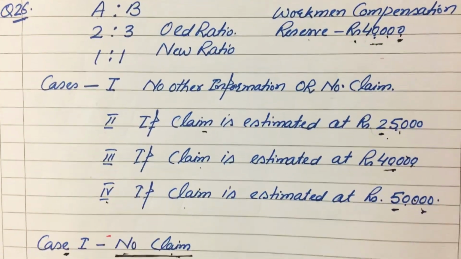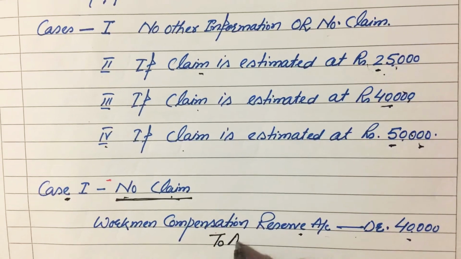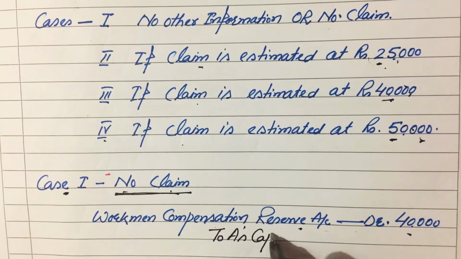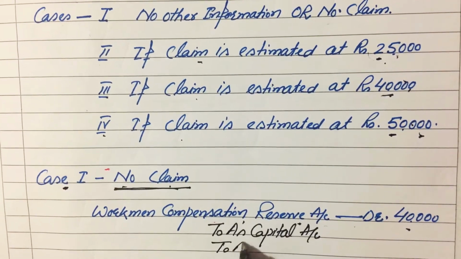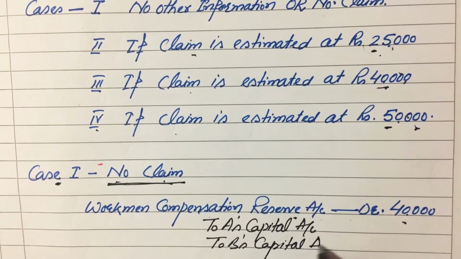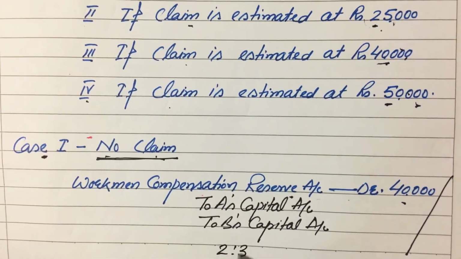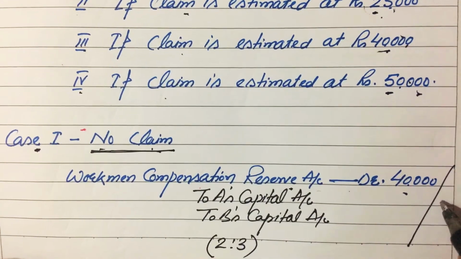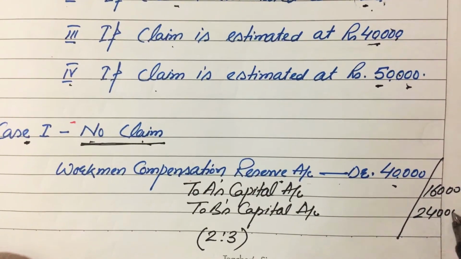That's why the entry will be: workman compensation reserve account debit, to A's capital account and to B's capital account, 40,000 rupees in their old ratio, that is 2:3. That means 16,000 and 24,000 rupees.